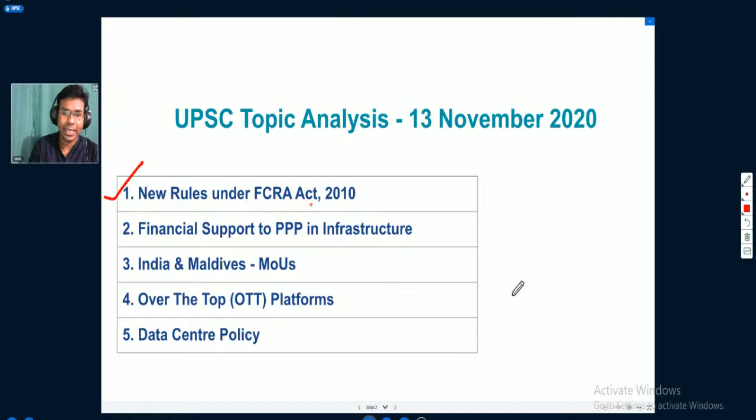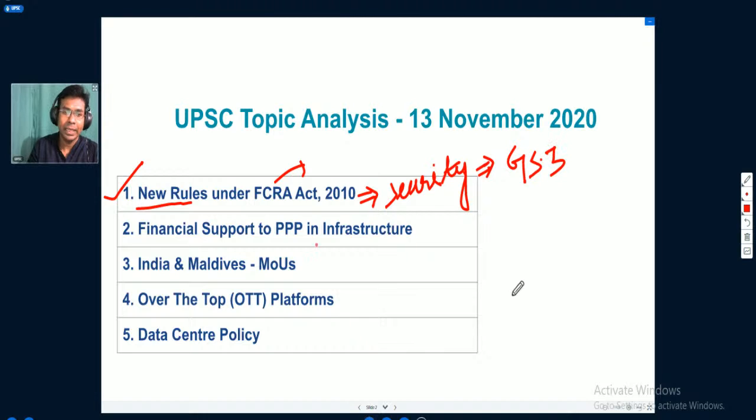Contribution Regulations Act 2010. Okay, so we will understand the concept of the Foreign Contribution Regulation Act, and we will see what are the new rules under the FCRA Act of 2020. Basically, the FCRA Act is under the purview of the Ministry of Home Affairs. So we will look into this particular thing. This topic is relevant from the internal security perspective. It is important for general studies paper 3 of the UPSC mains exam.